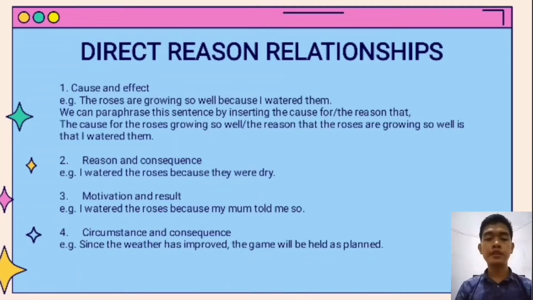We can paraphrase this sentence by inserting the cause, for the reason that the roses are growing so well: the reason that the roses are growing so well is that I watered them. Reason and consequence. Example: I watered the roses because they were dry. Motivation and result. Example: I watered the roses because my mom told me so. Circumstance and consequence. Example: since the weather has improved, the game will be held as planned.